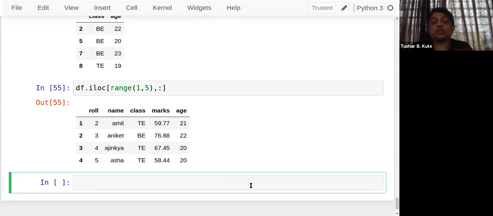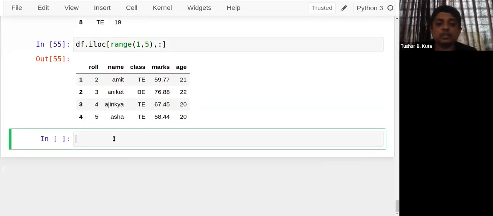Second, I have told you about loc, which is location name, sorry, which we can apply, and exactly one row or one column we can extract from the same data set here. Fine. So this is loc and iloc. One more thing to note: if I want to extract all rows of exactly a single column, and I want to use it for data analytics, then I don't want loc always.